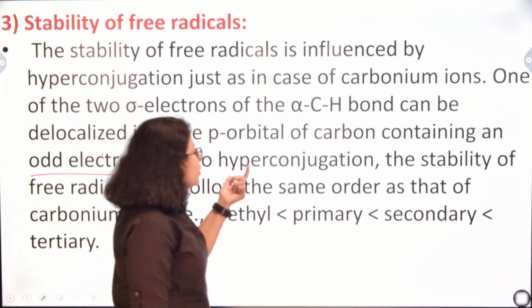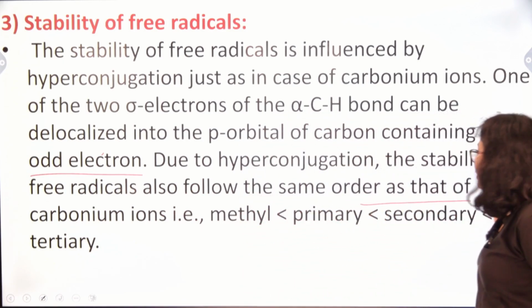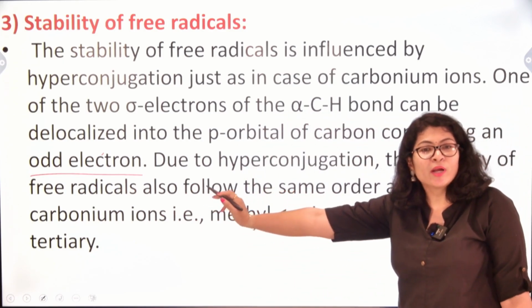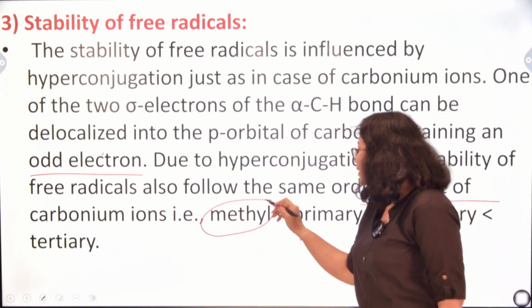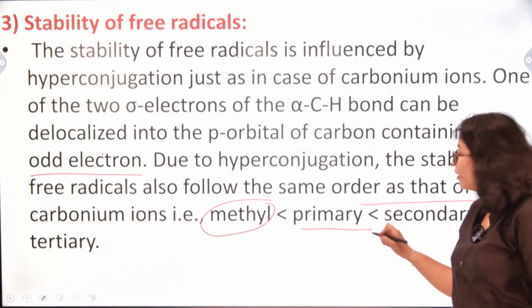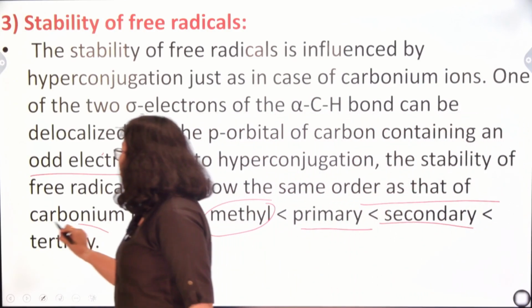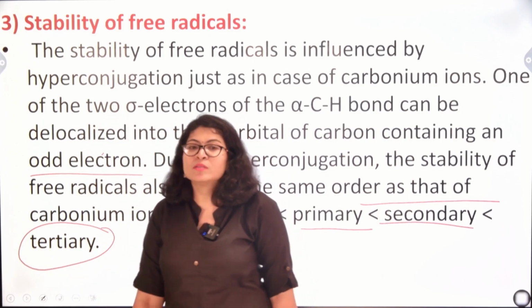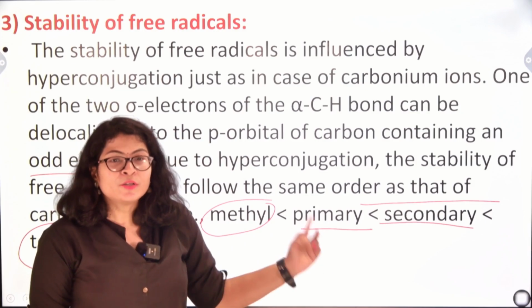Due to hyperconjugation, the stability of free radicals follows the same order as that of carbocations: methyl is less than primary, which is less than secondary, and the highest is tertiary free radical, because the number of contributing structures is greater in case of tertiary.